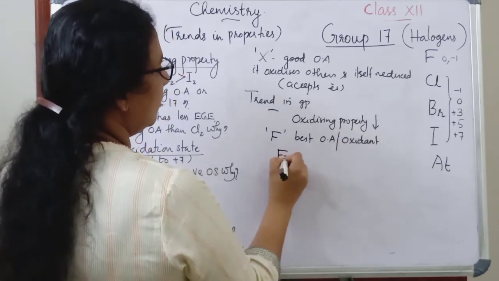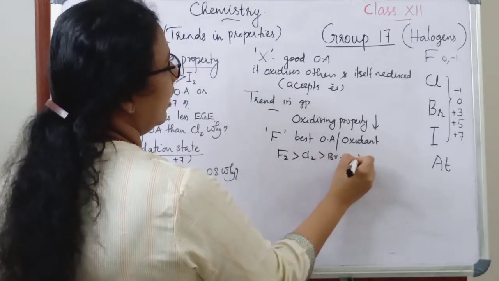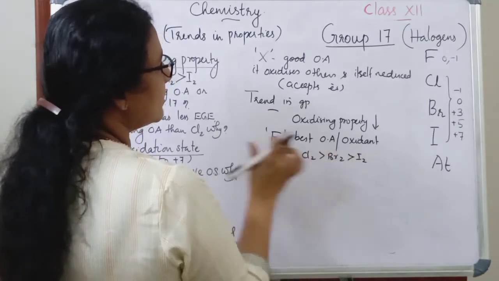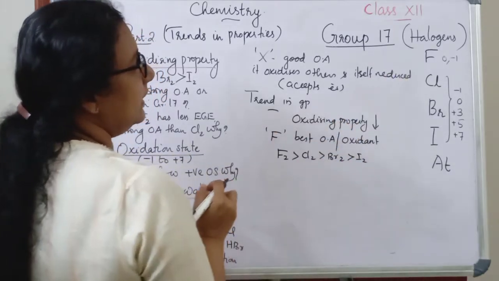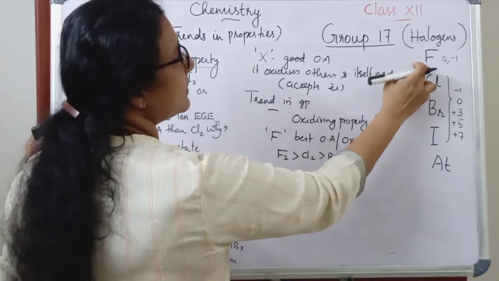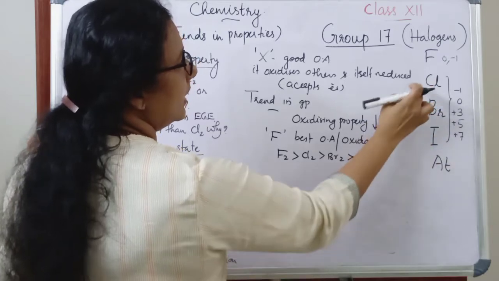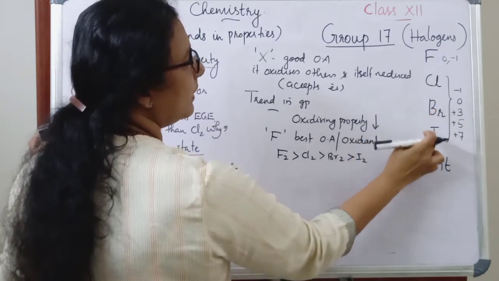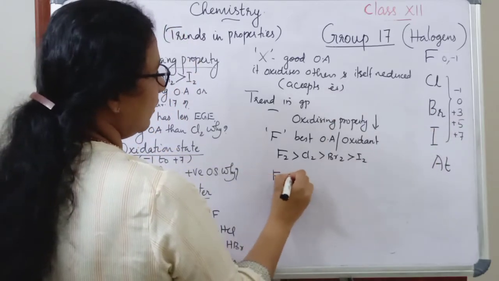So the decreasing order can be written as fluorine, chlorine, bromine and iodine. So this is the decreasing order of oxidizing property of group 17 elements. So fluorine is the best oxidizing agent. So fluorine can oxidize chlorine, bromine and iodine. Then chlorine can oxidize bromine and iodine. Bromine can oxidize iodine.